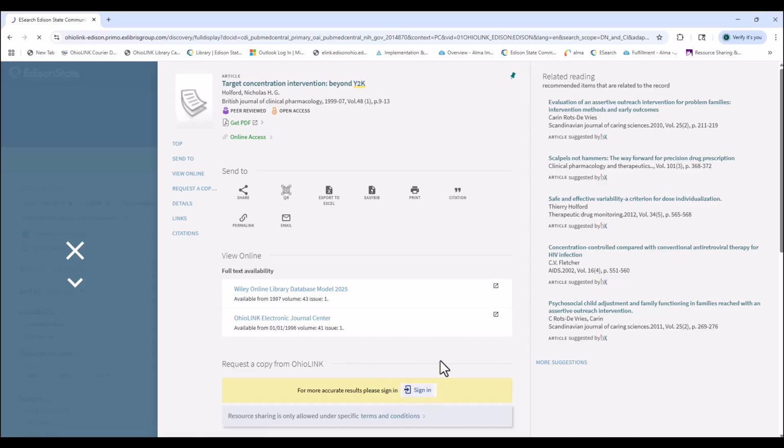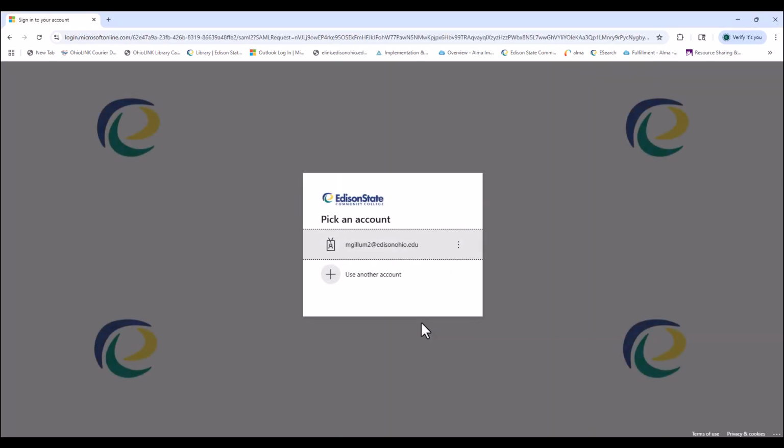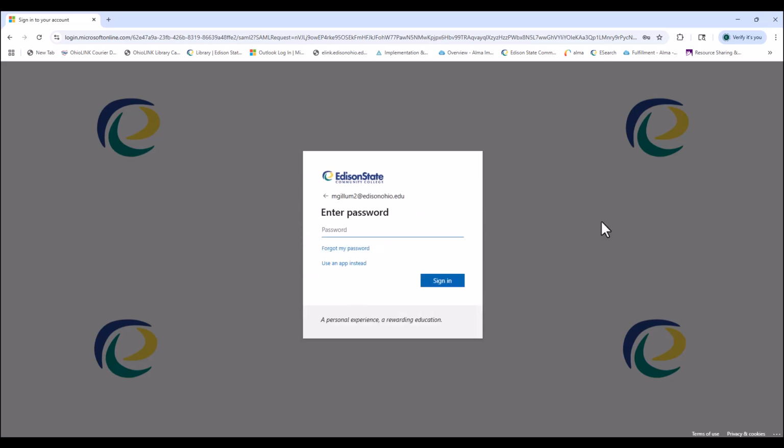To get the actual full text of the article, you can select these links or you can sign in. And I'm going to sign in because I want to show you how to sign in. So first thing it's going to ask for is your Edison State email address. You select that, and then you put in your Edison State password for your email.